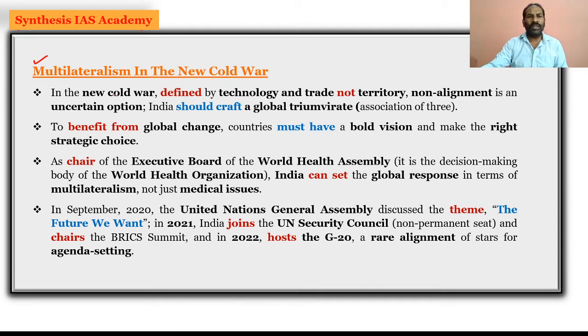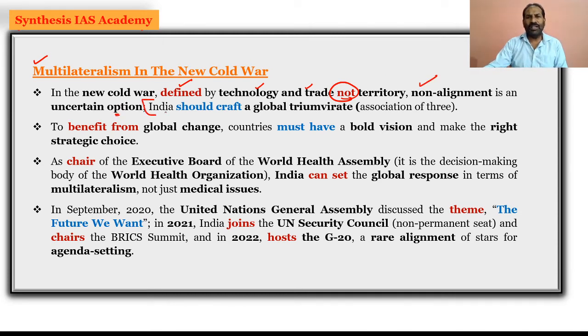If you look at the new Cold War, it is defined by technology and trade. It is not defined by territory. In the new Cold War times, it is not pertaining to any kind of territory, but only defined by technology and trade, and non-alignment is a certain option.